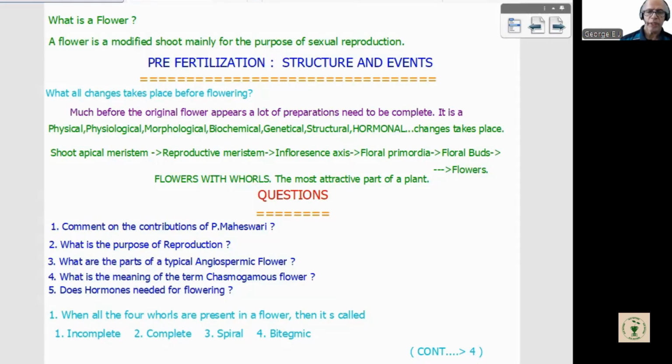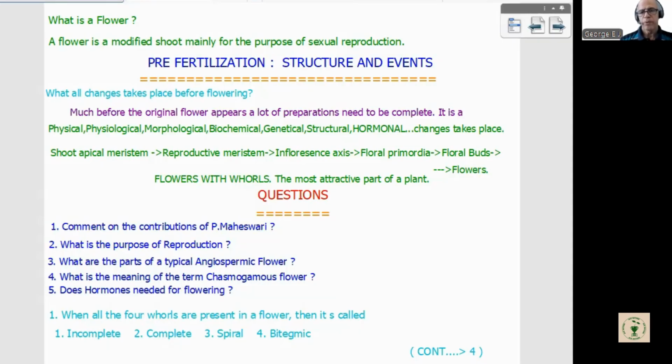And physically what we can observe starts with the shoot apical meristem converting into a reproductive meristem, and then into an inflorescence axis. Then floral primordia. Primordia, you know, is the beginning of flowers. And that will develop into floral buds and finally into flowers. So there is a huge continuous procedure.